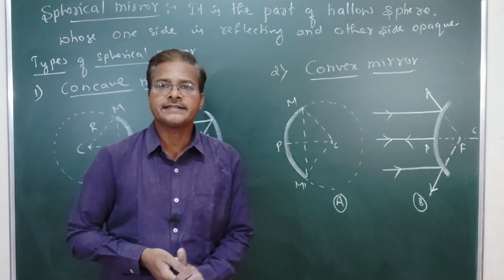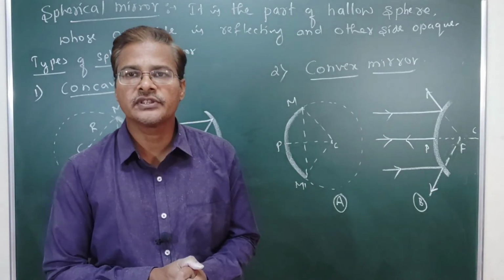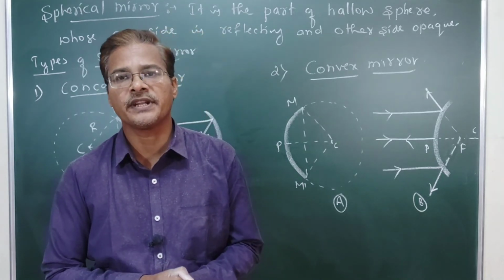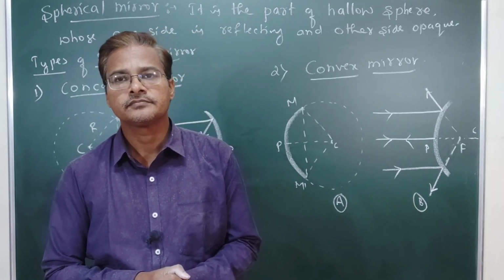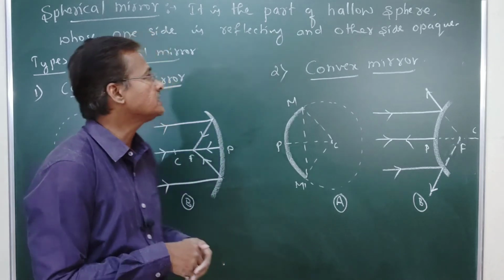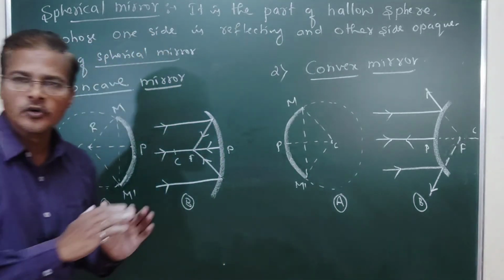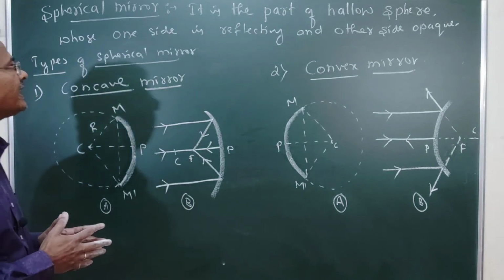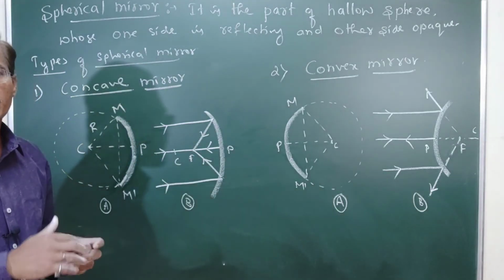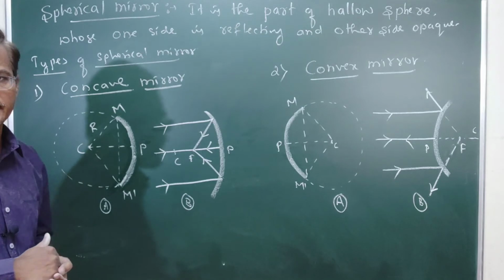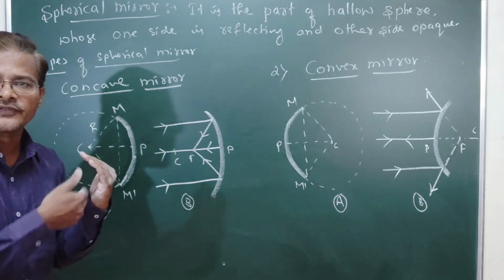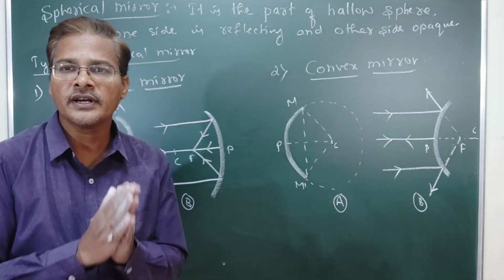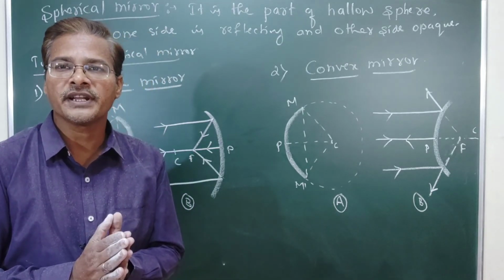Now we can understand the next concept of reflecting surfaces: the spherical mirror. What does spherical mirror mean? A spherical mirror is a part of a hollow sphere whose one side is reflecting and the other side is opaque. One side is a smooth reflecting surface, and the other side is silvered. That type of mirror we call a spherical mirror.